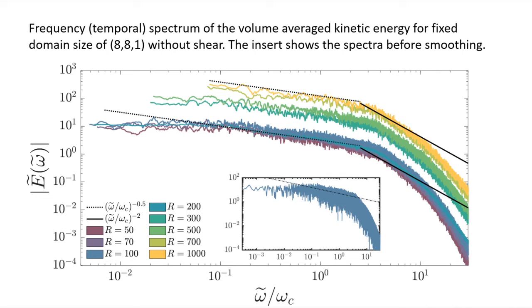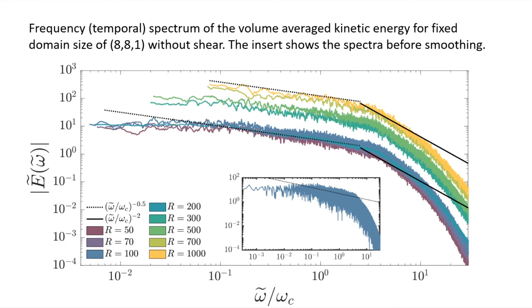And just to note that because the shear is weak in all cases, this spectrum is not strongly modified in the intermediate and low frequency regime by the shear. So these are representative of what the frequency spectrum would look like for sheared cases. What we do notice is that there is this significant region of the spectra that has a minus 0.5 scaling law. So that's quite interesting.